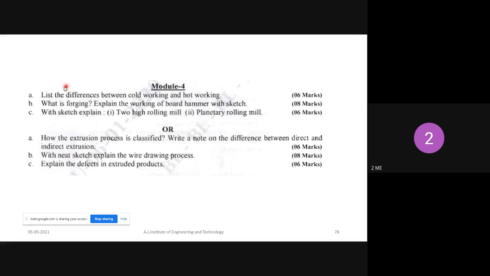Also, the first assignment question, you just note down. With sketch explain two high rolling mill and planetary rolling mill. All of you note down the first assignment question. Two high rolling mill as well as planetary rolling mill. Have you taken the question? Yes, sir. Wait, sir. Okay.